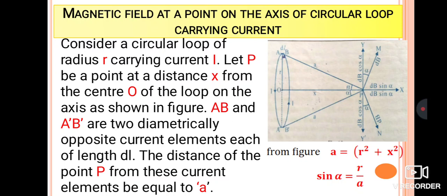Just to make the correction: from the figure, A is equal to R square plus X square raised to 1 by 2, because according to the Pythagoras theorem A square is equal to R square plus X square, but A is equal to the under root of R square plus X square, or we can write A is equal to R square plus X square raised to 1 by 2.